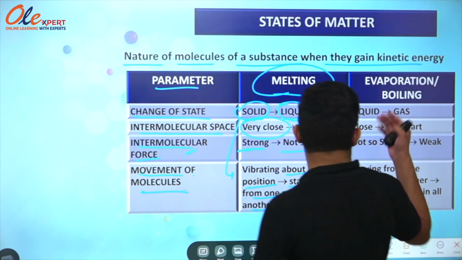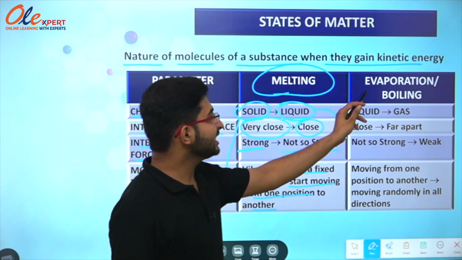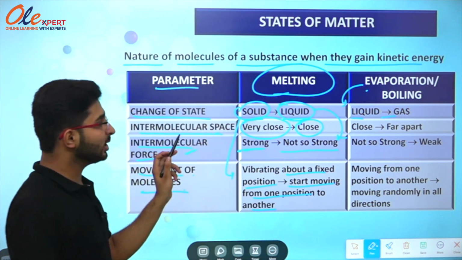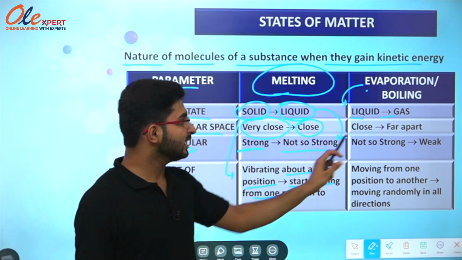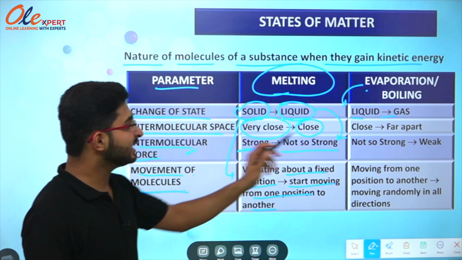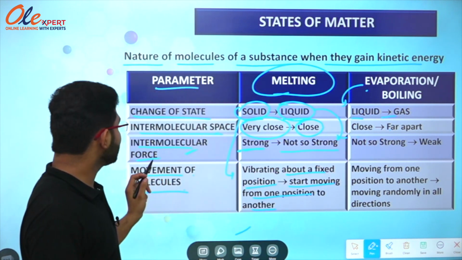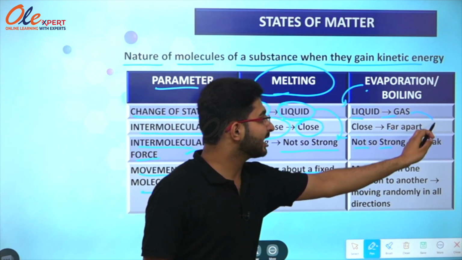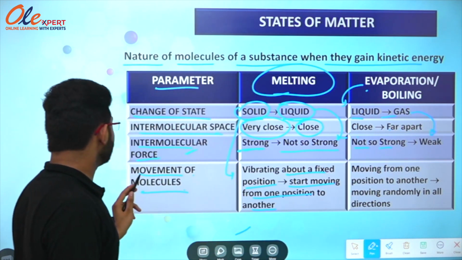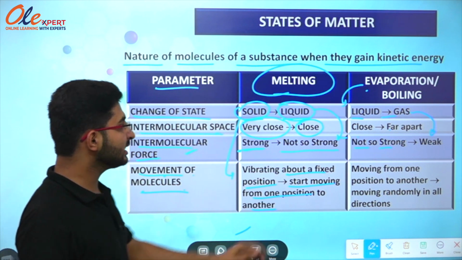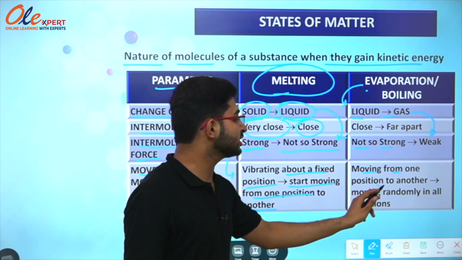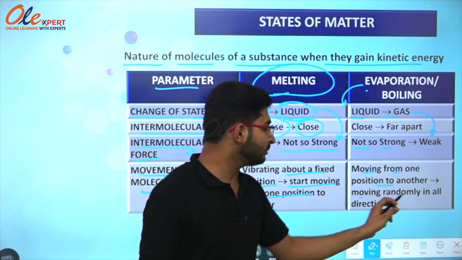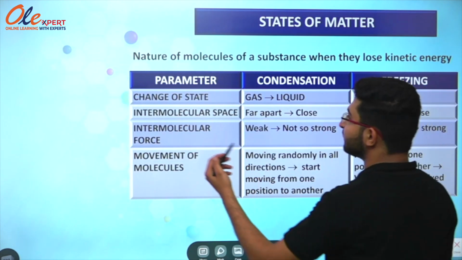Now we will study evaporation in one go. So evaporation is the process of conversion of liquid into gas. The intermolecular space of liquid is very close and that in the case of gases, it is far apart. The intermolecular force of attraction in case of liquid is not so strong and that in case of gas is very weak. The next is movement of molecules: in case of liquid it is moving from one position to another, but in case of gases, the molecules move randomly in all directions. So the next table is given over here.